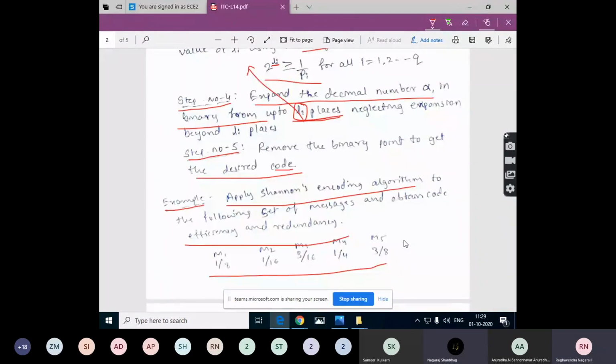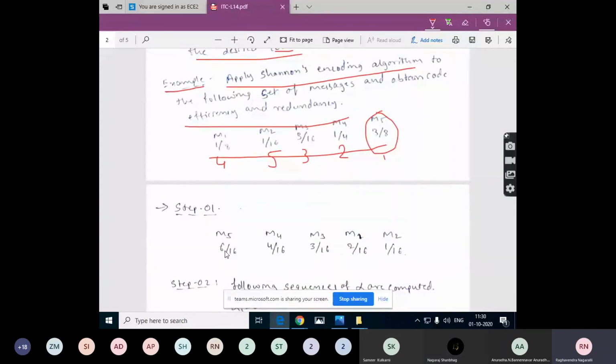I have already informed you to keep the calculators with you, note these values, and write all these questions and notes in your own separate book. Always keep the calculator with you. So which has the highest probability? M5, right? After that, M4. So M4 is second place. Next, M3. Next, M1. And next, M2.